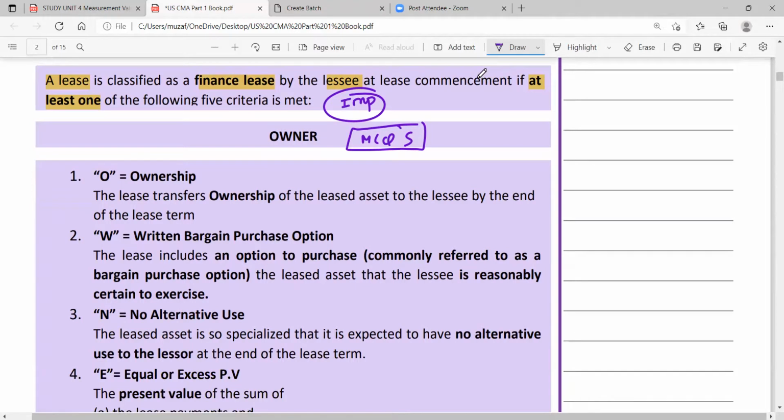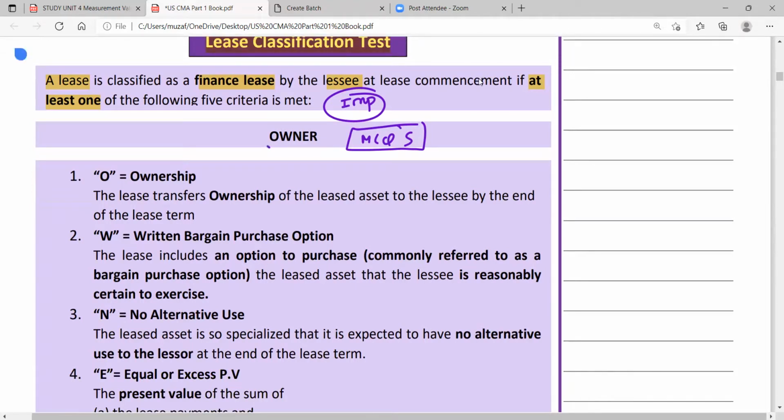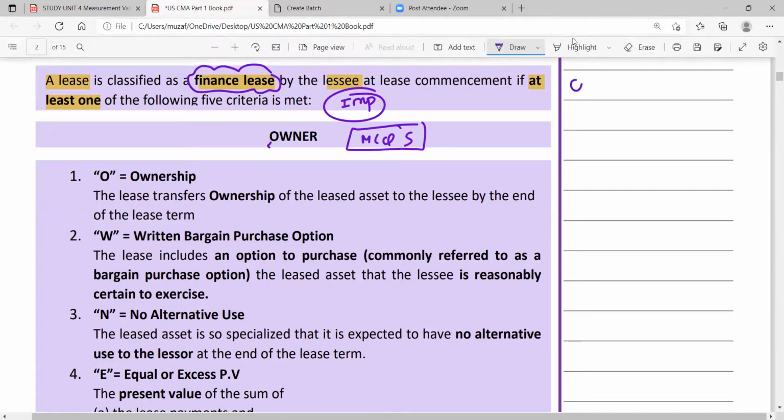What are those 5 criteria? First one, owner. The code is OWNER. Because we know a finance lease is like a purchase. I'll tell you one nature of finance lease. For example, this one is lessor, this one is lessee.